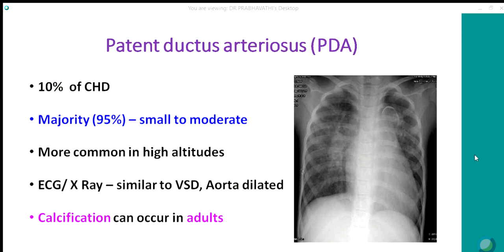Coming to PDA, this occurs in 10% of congenital heart disease. The majority are small to moderate. It is more common in people at high altitude because of low oxygen saturation. ECG and X-ray are more or less similar to VSD, except that the X-ray shows a dilated aorta. The ascending aorta and the aortic knuckle will be prominent. Sometimes the duct can get calcified, especially in adults. We call it the cap of Zinn: a prominence between the aortic knuckle and the pulmonary artery.